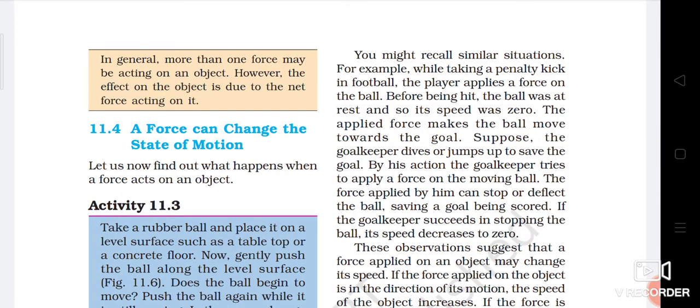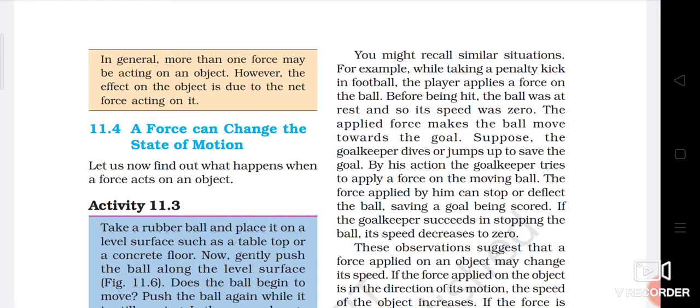So, you might recall a similar situation. For example, while taking a penalty kick in football, the player applies a force on the ball. Before being hit, the ball was at rest, meaning it has zero speed. The applied force makes the ball move towards the goal.